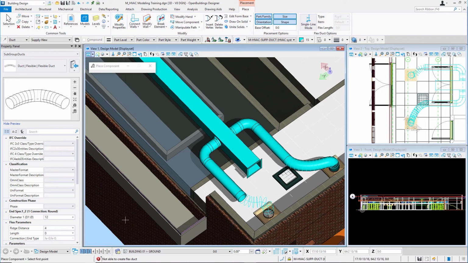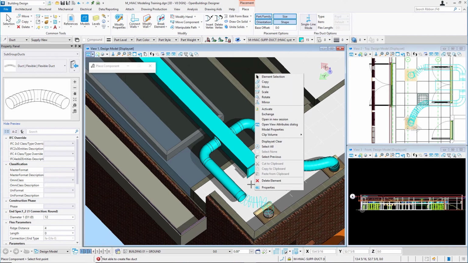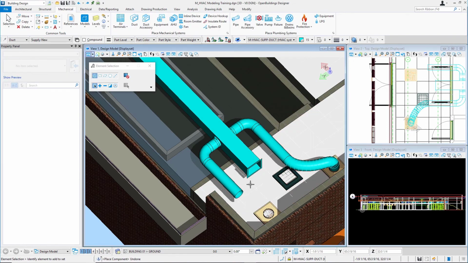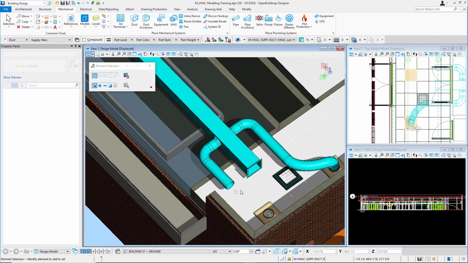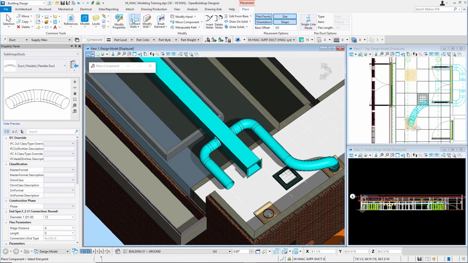Occasionally, you'll see this error. Notice what happened in the model out there, but I get a message down here that says not able to create flex duct. And that's when it's too tight of a turn. So I'll undo that, Control Z on my keyboard, and I'll just move this endpoint of that round ductwork, and we'll place some more flex duct on there.